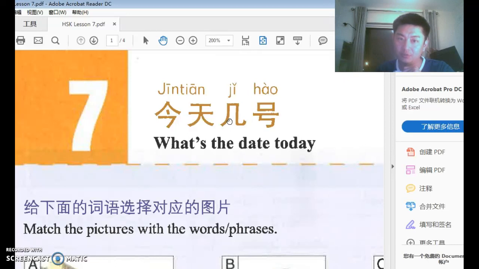Special questions. Special questions means the questions with the WH word, like what, how, when, where. And we use these kinds of questions to request information. The rule, that we talked about before, is that if you want to question some information, you need to replace the information with the WH word. For example, your name is Jack. So I want to question Jack. So I say, your name is what?